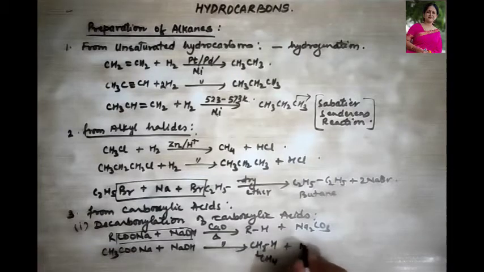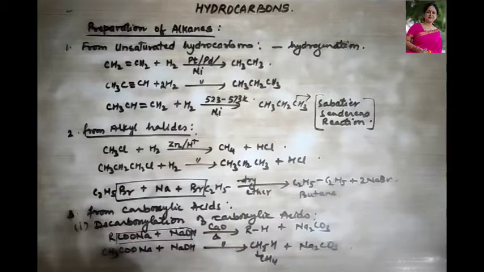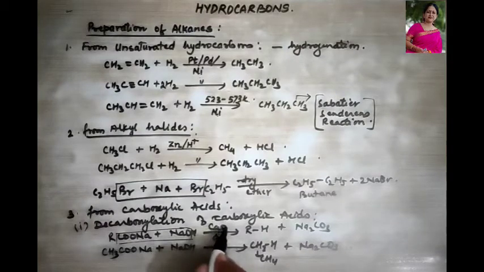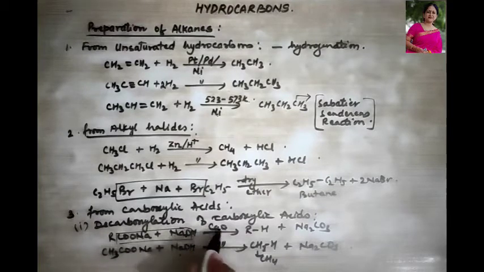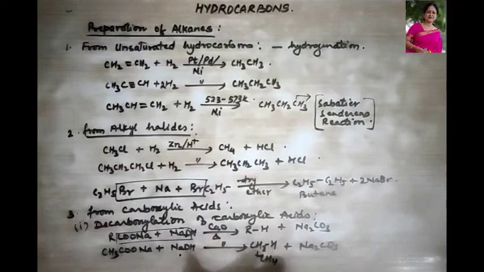CH4, plus Na2CO3 will be formed here. Now, what is the use of calcium oxide over here? It keeps this NaOH dry, right? As NaOH is a hygroscopic substance, and CaO also ensures complete decarboxylation of the acid.